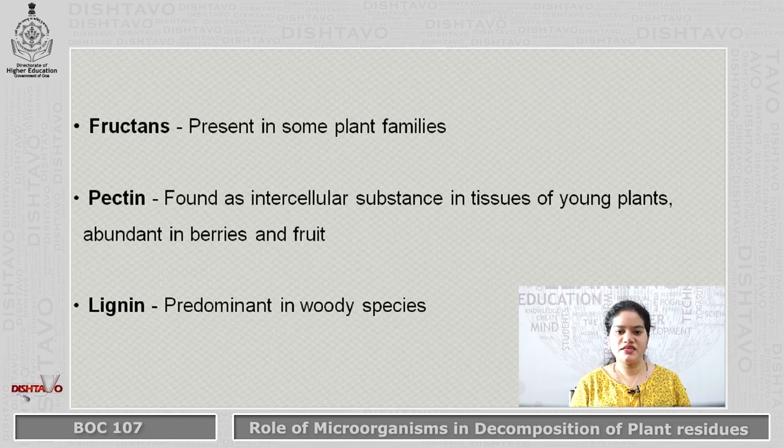It is very abundant in berries and fruits. Then we have the lignin, which is predominantly present in woody species. Now this lignin is a compound which is degraded last. It is very difficult. It takes time to degrade this lignin.